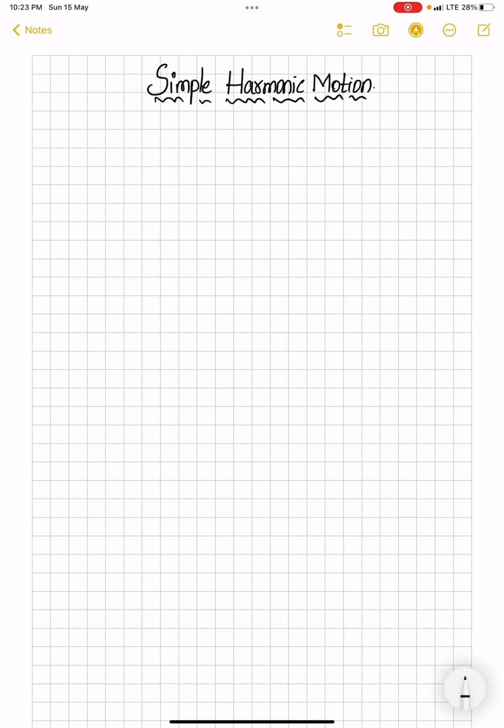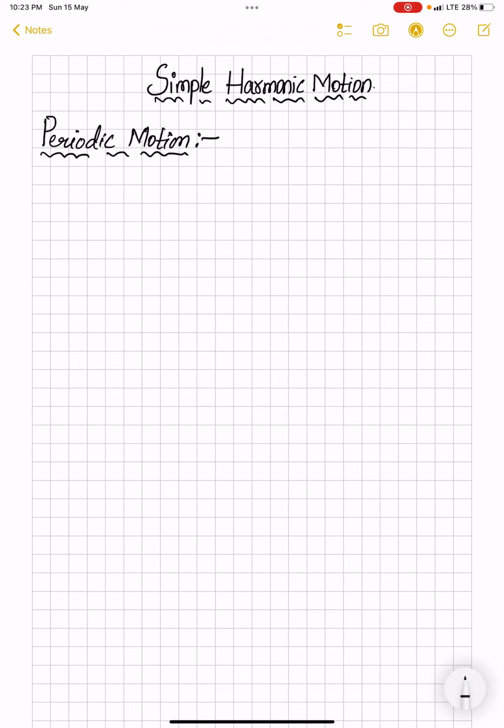Before going to that, I would like to explain some small definitions, like different kinds of motions. The most prominent one is periodic motion. First we will learn about periodic motion in detail, then another definition, oscillatory or vibratory motion, and then we will go into the definition of simple harmonic motion.